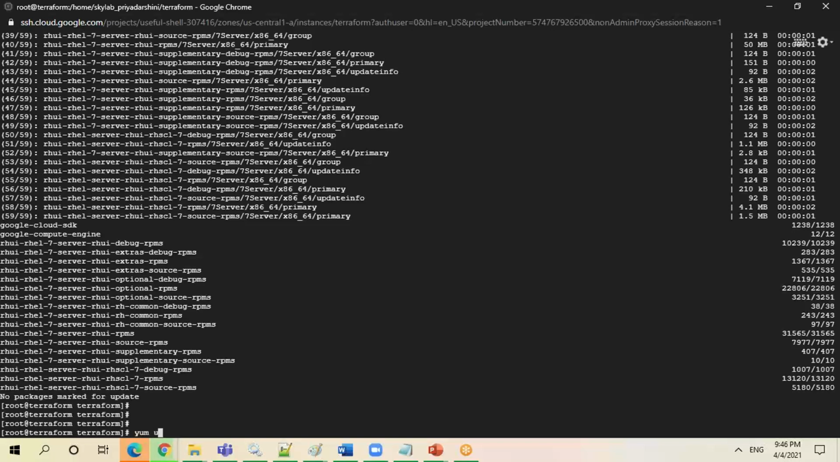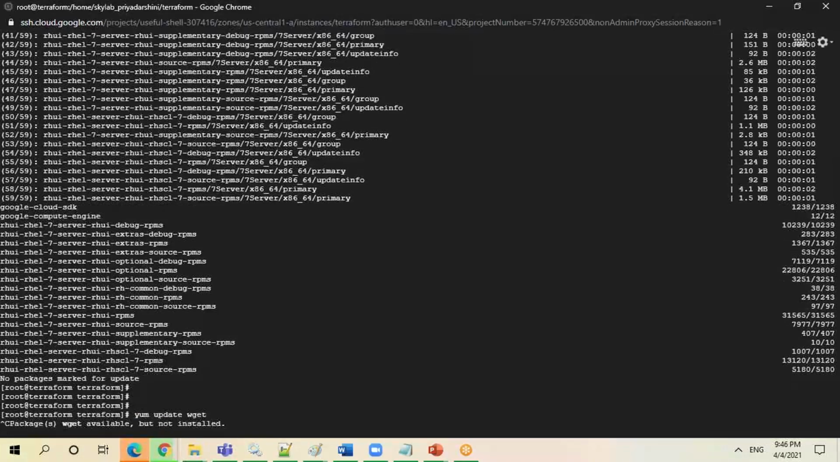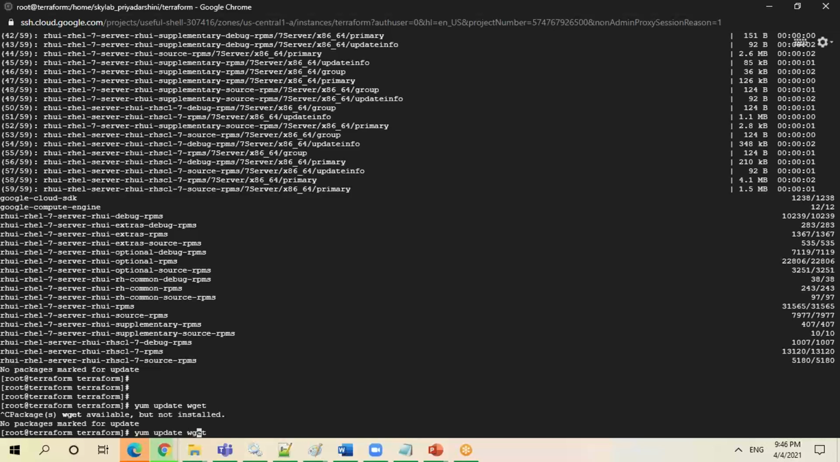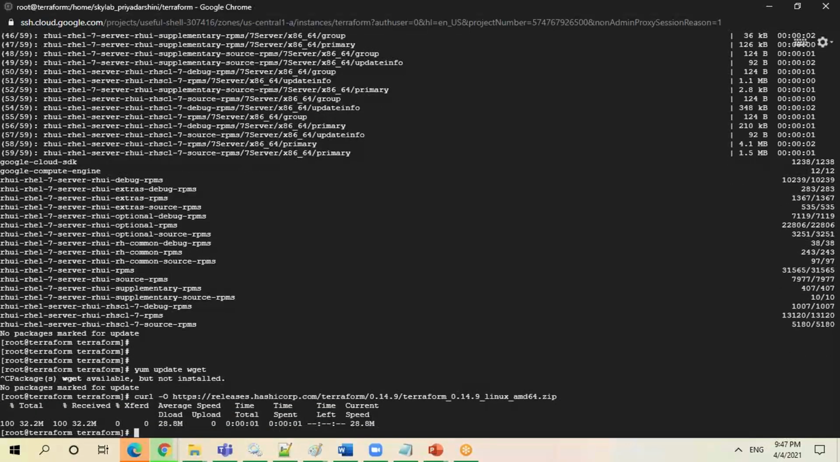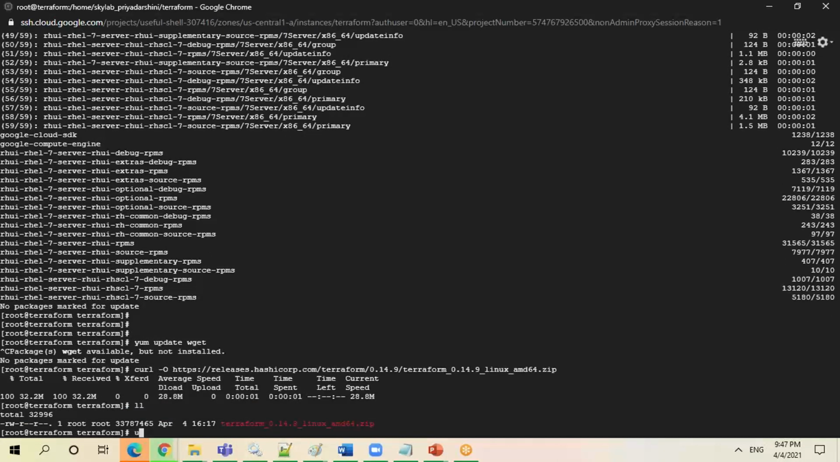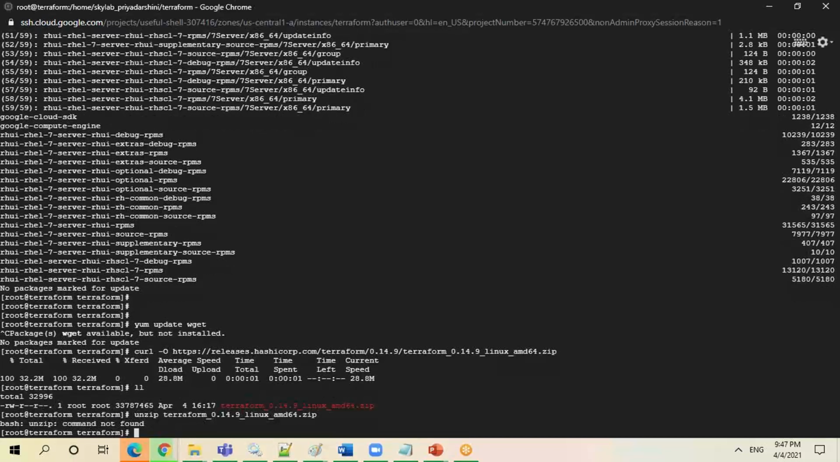Let me do yum update, then yum install wget, and then let me do curl -O, then I can download this one. Yes, I got the Terraform. So what is it telling? They are telling to unzip it. Unzip is not found. Okay, that's fine. Yum install unzip.